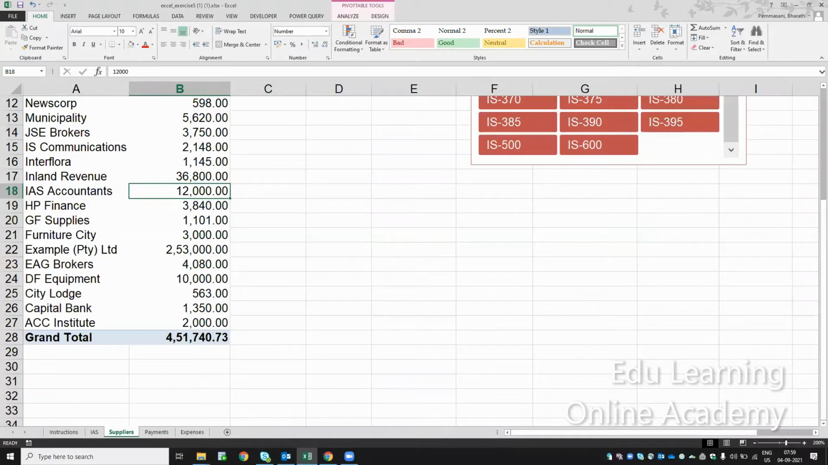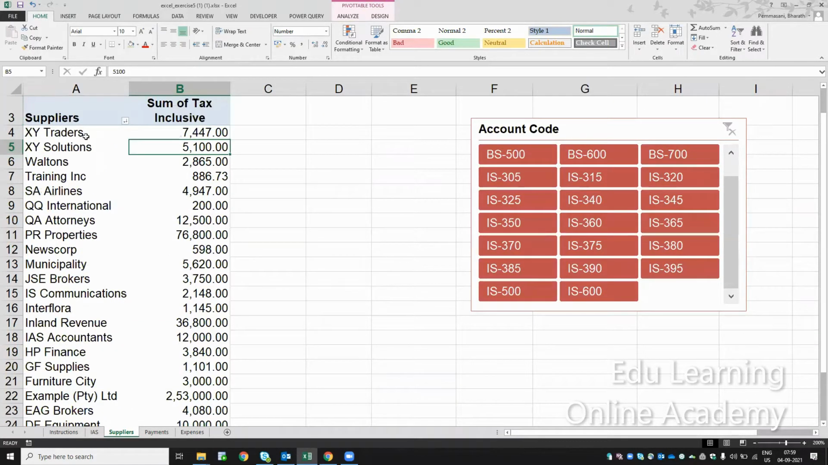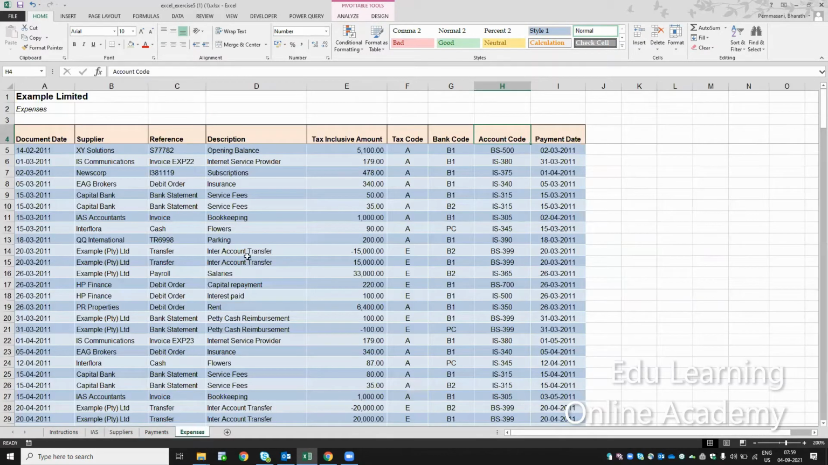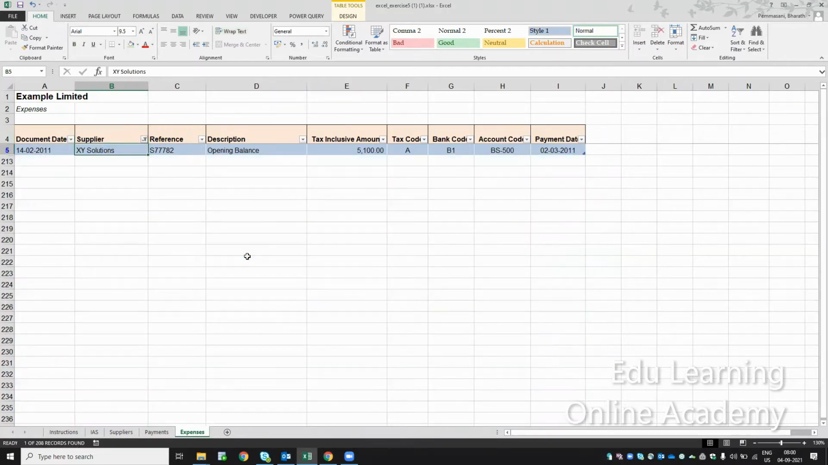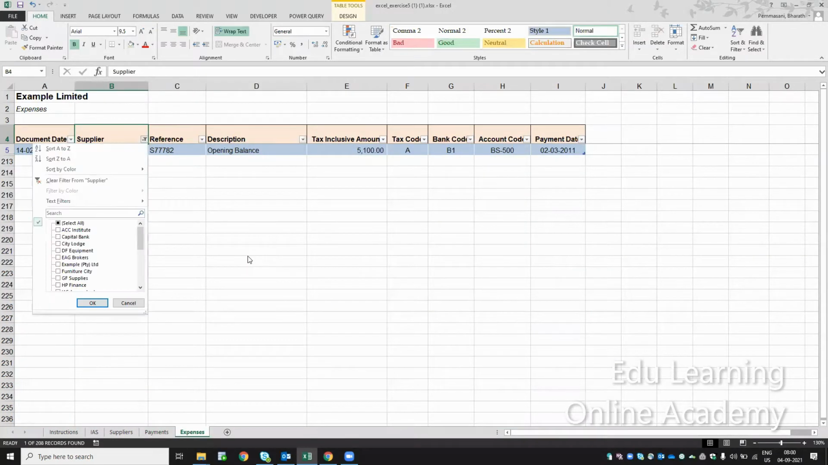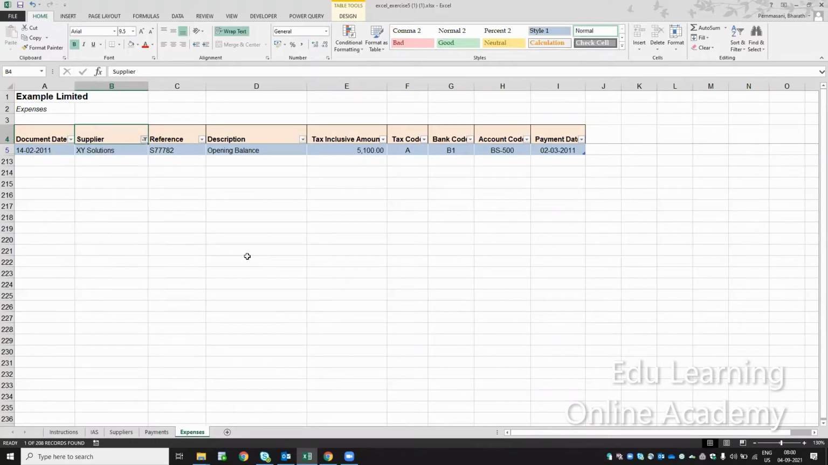So this is the drill down option in a pivot table. We have the same drill down option also in Power BI. Suppose I wanted to see how I got this for the suppliers. Let me take the first one only as an example. XY Solutions. What is the total amount? 5,100. So from where did I get this? From the expenses sheet, right? So let me go here and filter XY Solutions. So this is the data. I got 5,100.